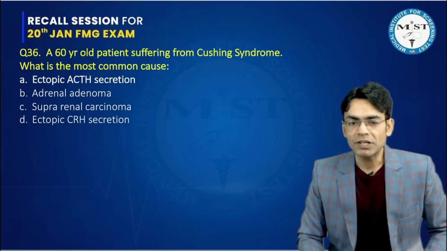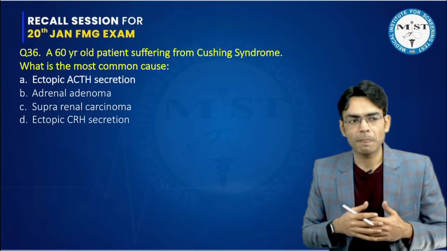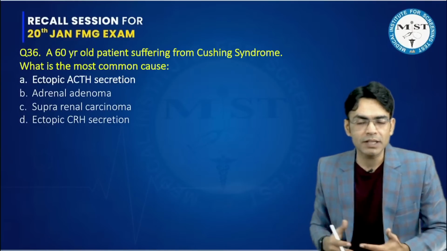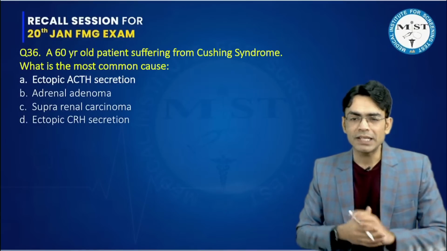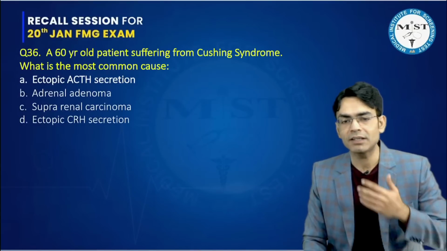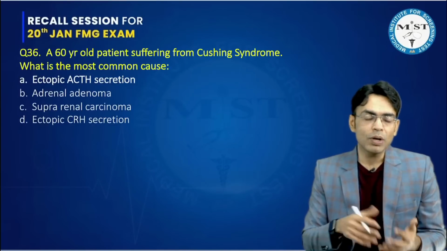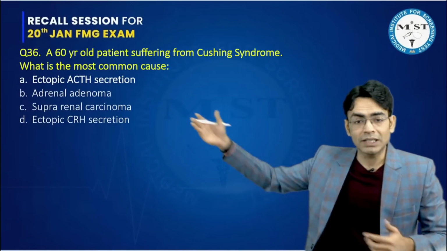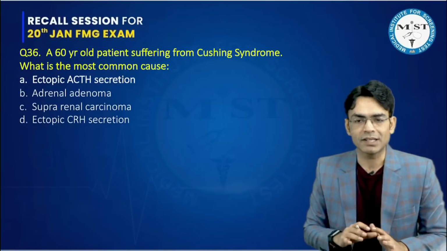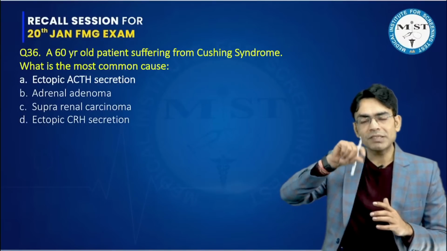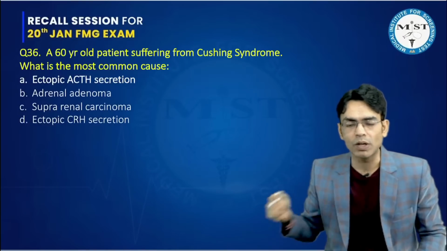A 60-year-old patient suffering from Cushing syndrome, what is the most common cause? Now, I was expecting some other things also in this question, but whichever student I talked with, they said, sir, it was only a two-line question. And they said that a female was suffering from Cushing syndrome. What is the probable cause? Now, the point is that the other options were adrenal adenoma, suprarenal carcinoma, ectopic CRH secretion. So CRH, if they've given ectopic CRH and ACTH, out of these ACTH becomes the better option because ACTH is directly working on it.